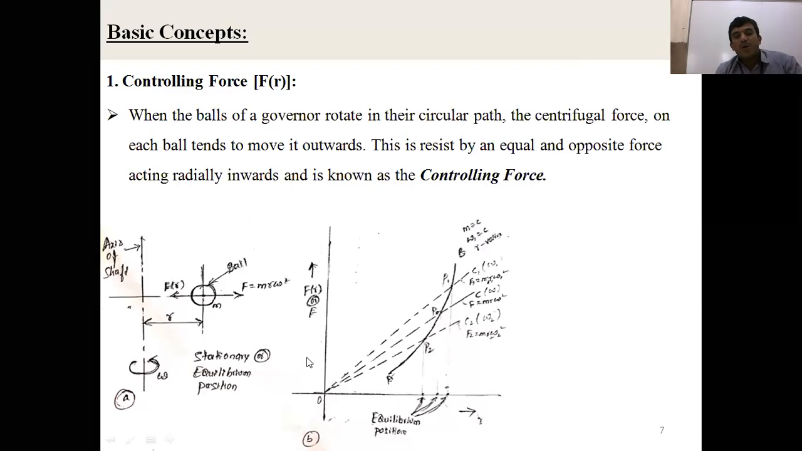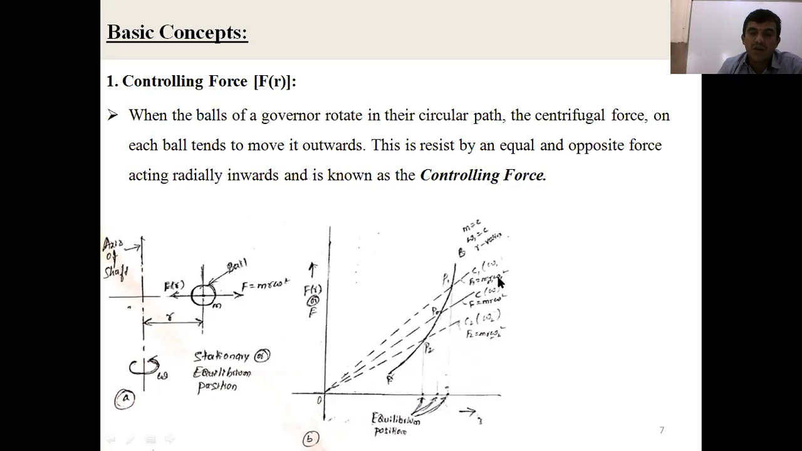Now we go for the plotted graph. First, the x-axis is the independent variable. What is the independent variable? Radius of rotation is the independent variable. And the y-axis is first considered as the centrifugal force, whose magnitude is m r omega square. Then we draw a curve. For different radii of rotation and different angular speeds, you get different centrifugal forces. At the equilibrium speed, if you increase the speed, F1 will be m r1 omega1 square.